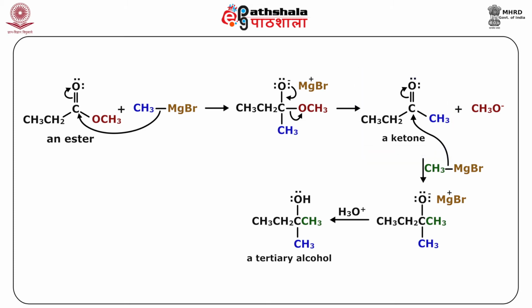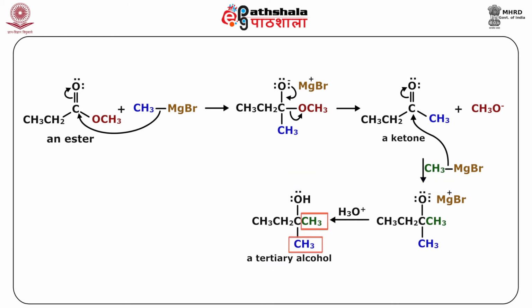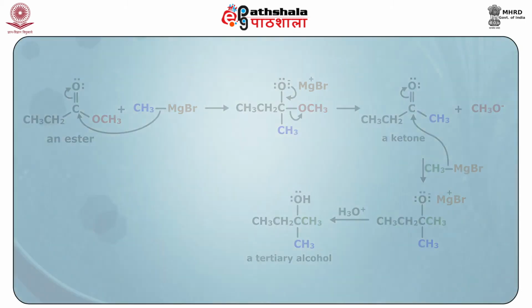This ketone then further reacts with Grignard, and now the CH3 will be attacking on this carbonyl carbon of the ketone and giving you again this alkoxide ion which is stabilized by MgBr plus, and later on hydrolysis this is the tertiary alcohol that we get. And notice that in this tertiary alcohol these two methyls are there from the Grignard's part. So, they are the alkyl of the Grignard part.